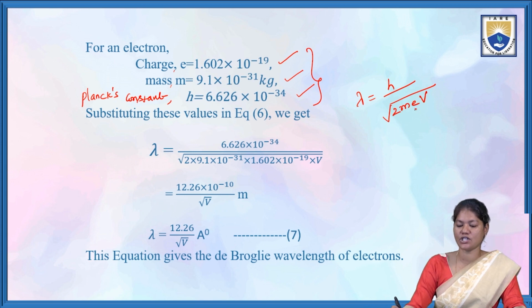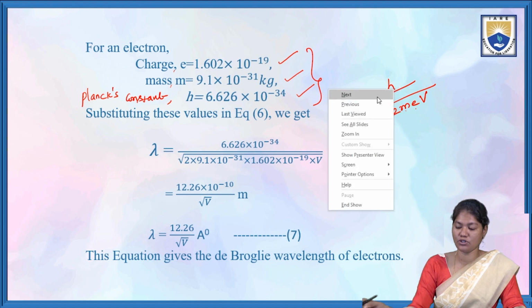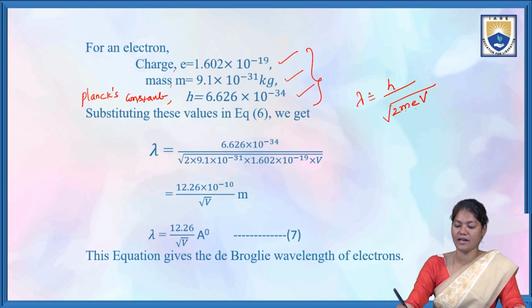Here e is the charge of the electron, V is the potential difference applied on the electron, m is the mass of the electron, and h is Planck's constant. Lambda is the wavelength of the electron associated with the wave.